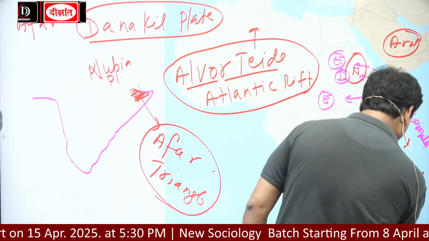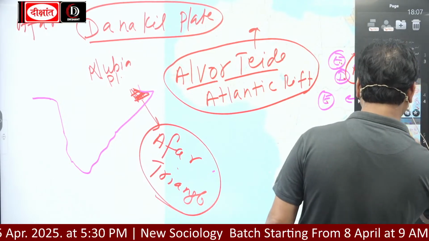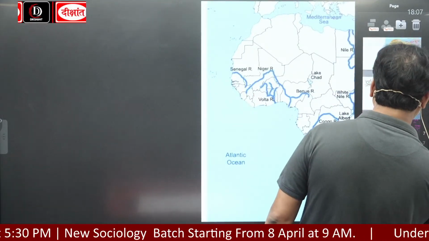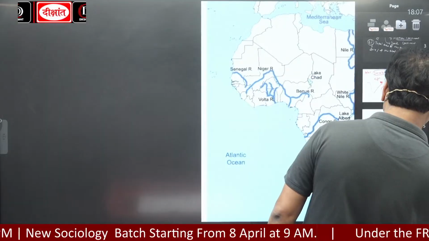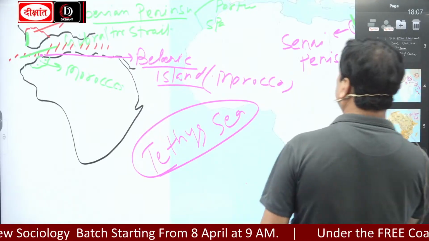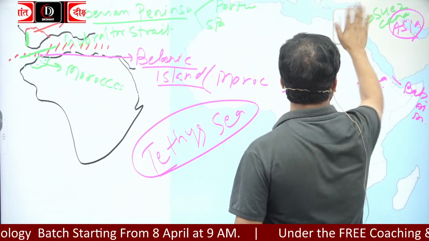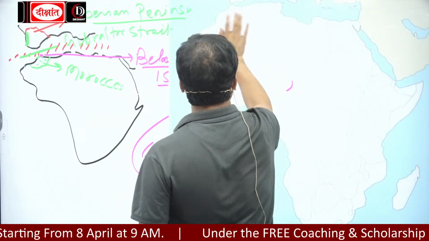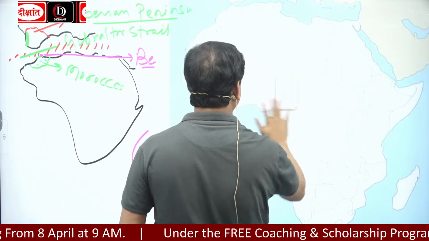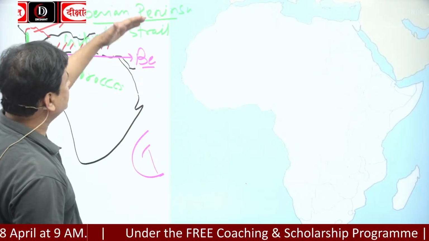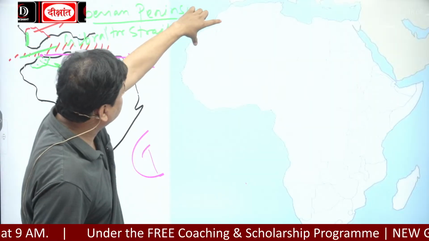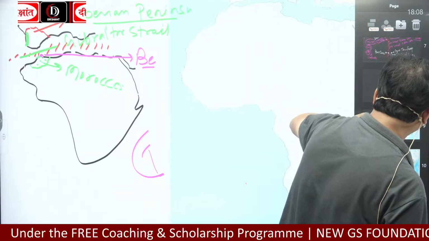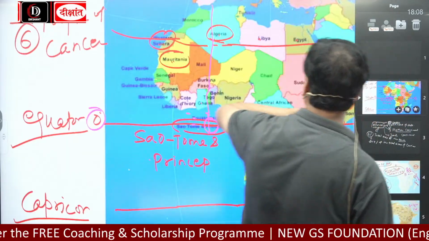Now look here. Look, now look at this map. Morocco, Algeria and Tunisia.